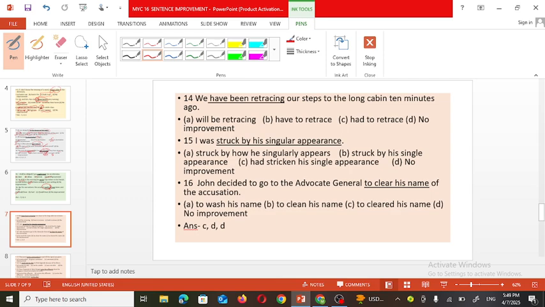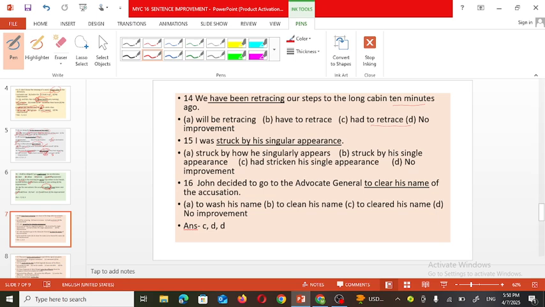We have been retracing. But 10 minutes ago means the sentence must be in the past tense. So there is no need to use present perfect continuous. Instead of that, since that action already took place 10 minutes ago, past perfect tense must be used here. So, we had to trace our steps to the log cabin 10 minutes ago.